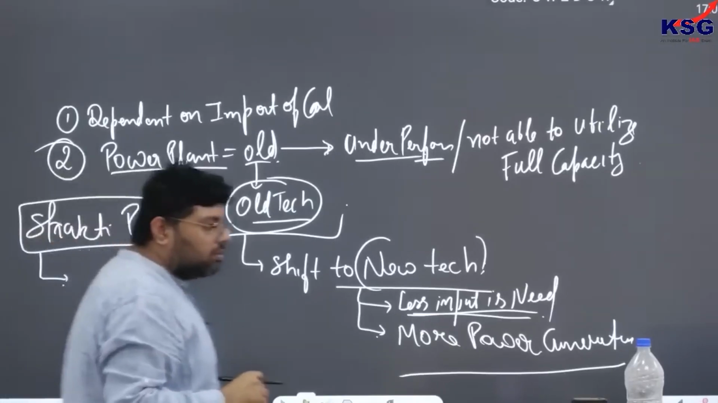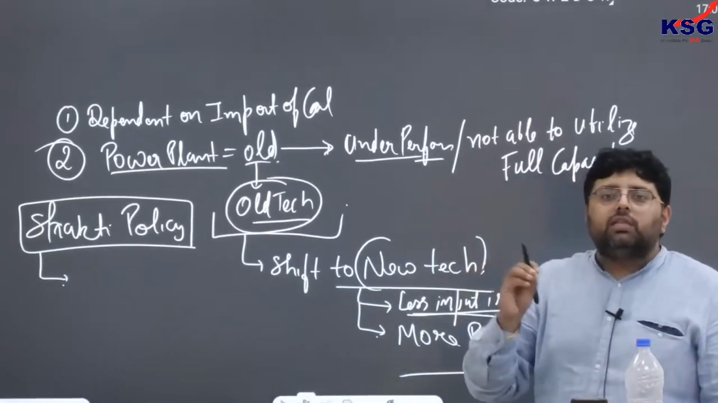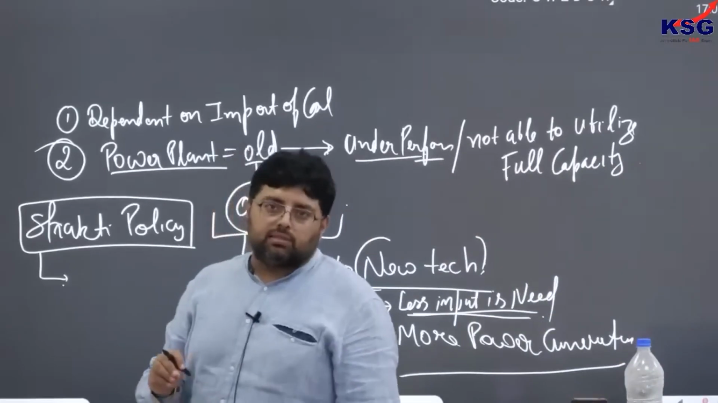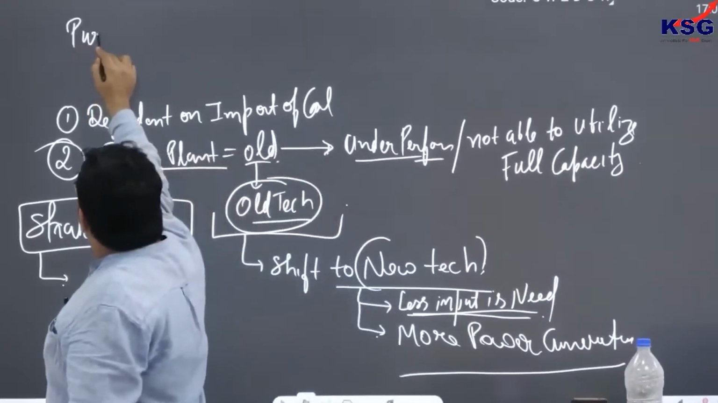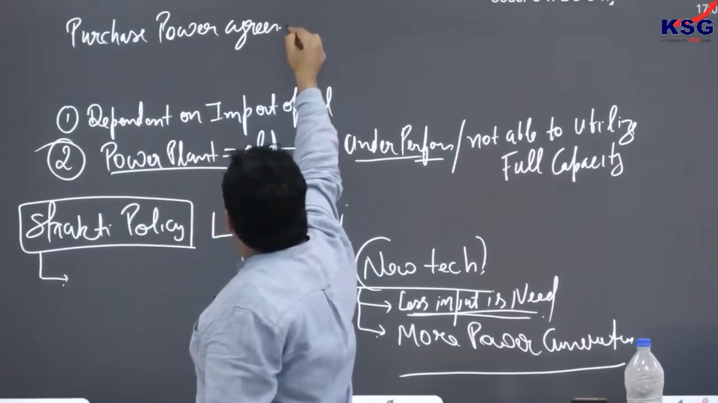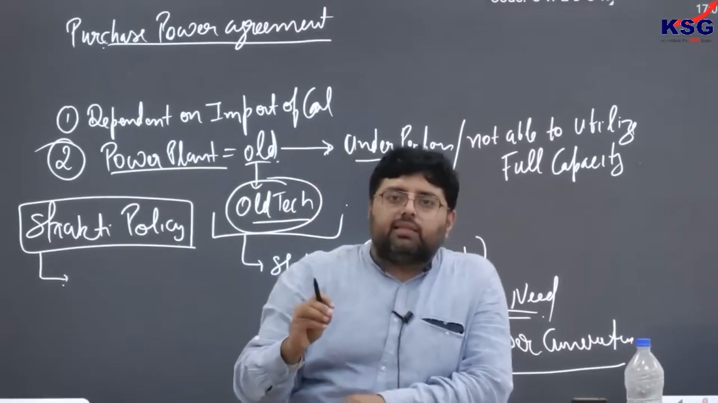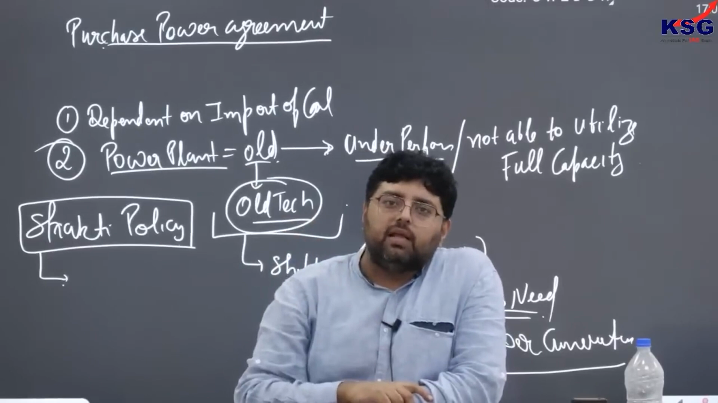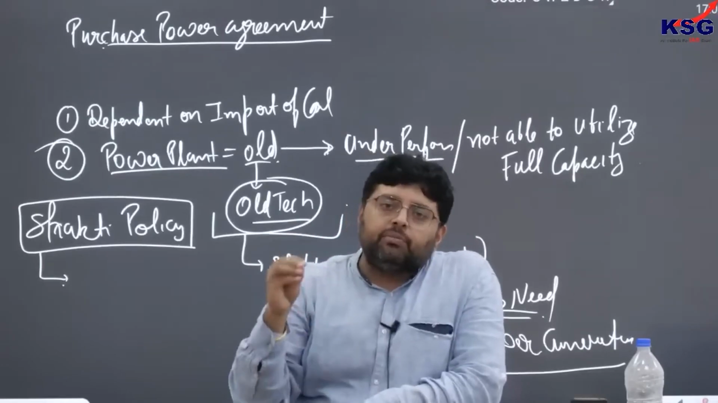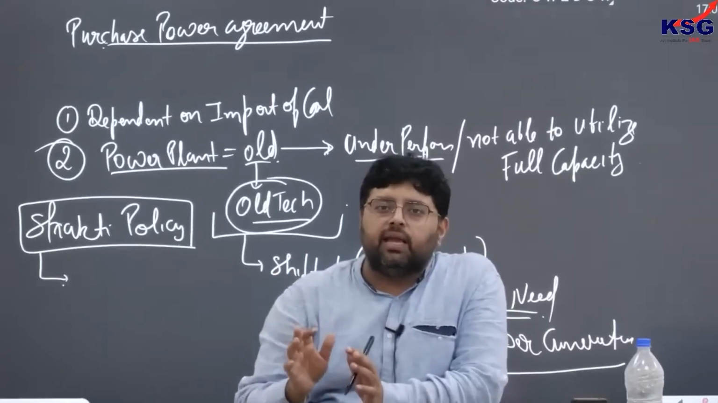Now when I am talking about Shakti policy, you have to understand one thing: before Shakti policy, government used to have purchase power agreement with power plants. So before Shakti policy came, what did we do? We used to sign a purchase power agreement, with whom? With power plants. Now what did power plants do? According to how much coal they needed, they would demand that they need this much coal, so we sign the agreement.